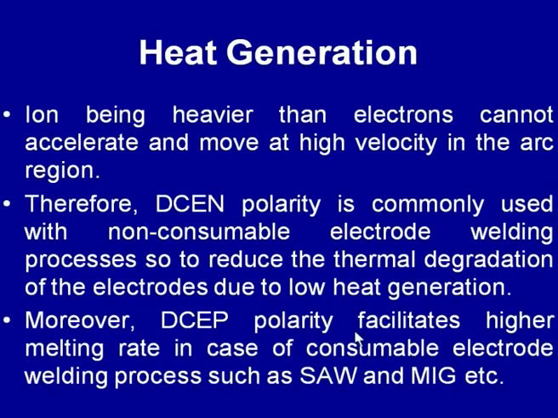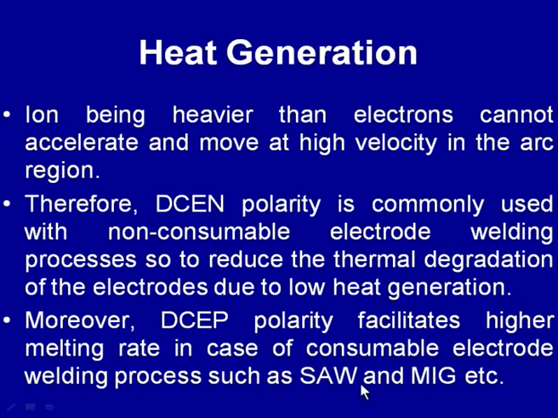While in case of the DC electrode positive polarity, the high amount of heat generated on the electrode side results in a higher melting rate of the electrode, especially in case of consumable electrodes. In consumable electrode welding processes, it is desired that the tip of the electrode melts at a faster rate, so that the molten metal can be transferred at a higher rate into the weld groove, and the weld can be produced at a higher rate.